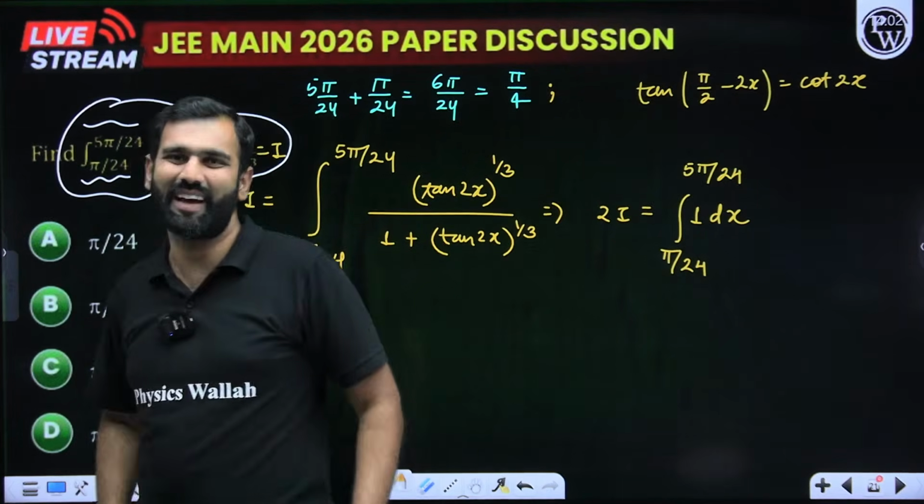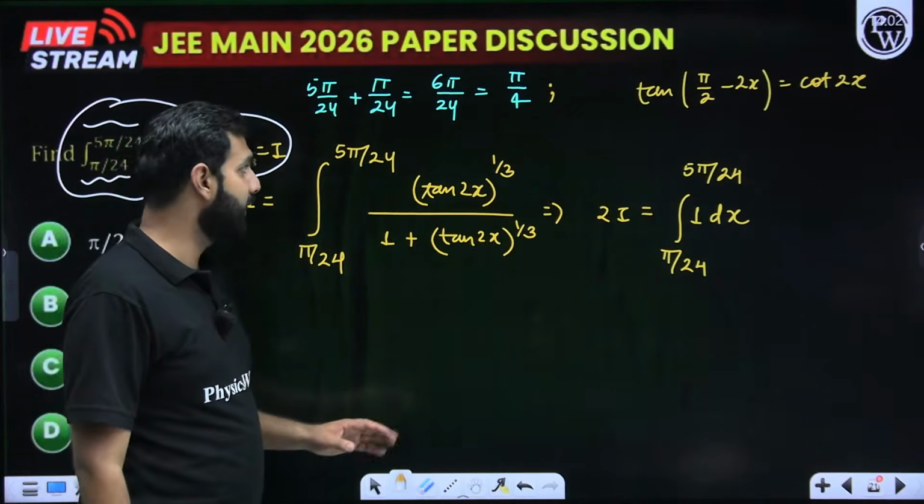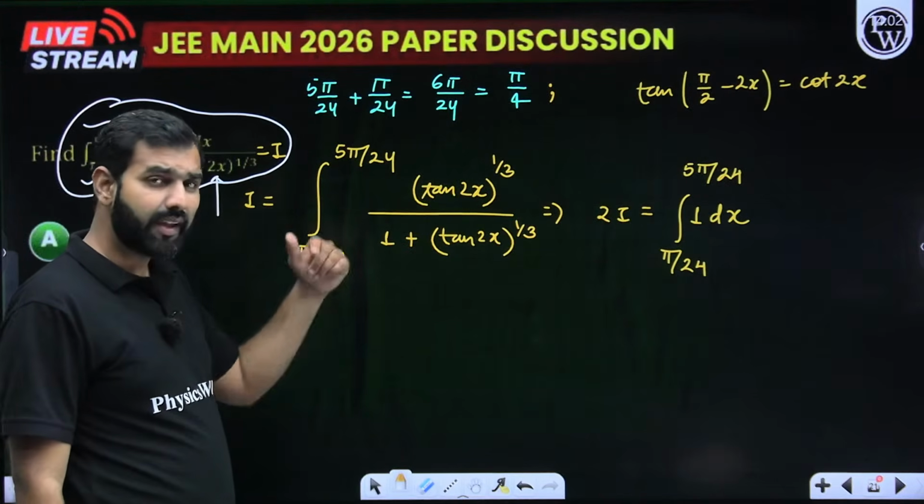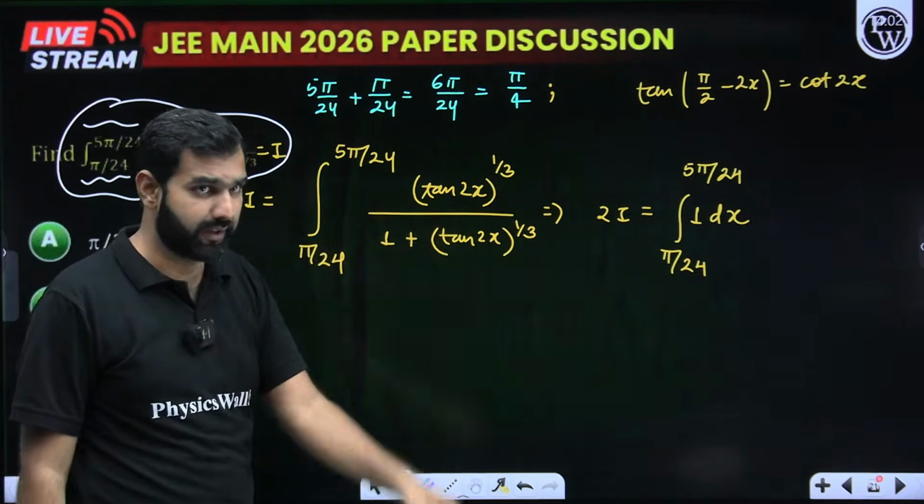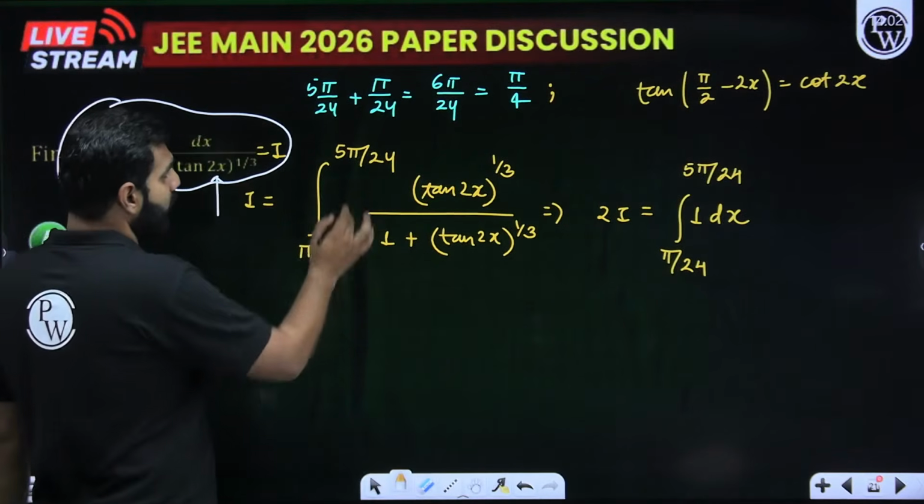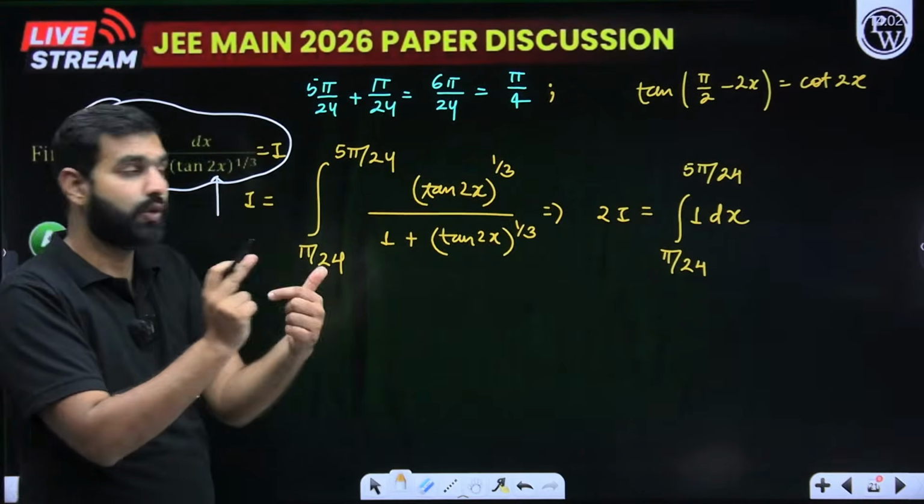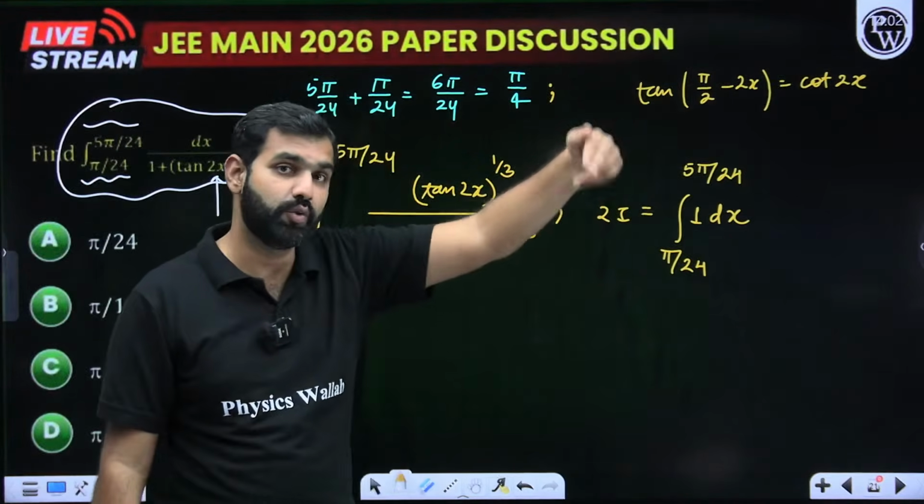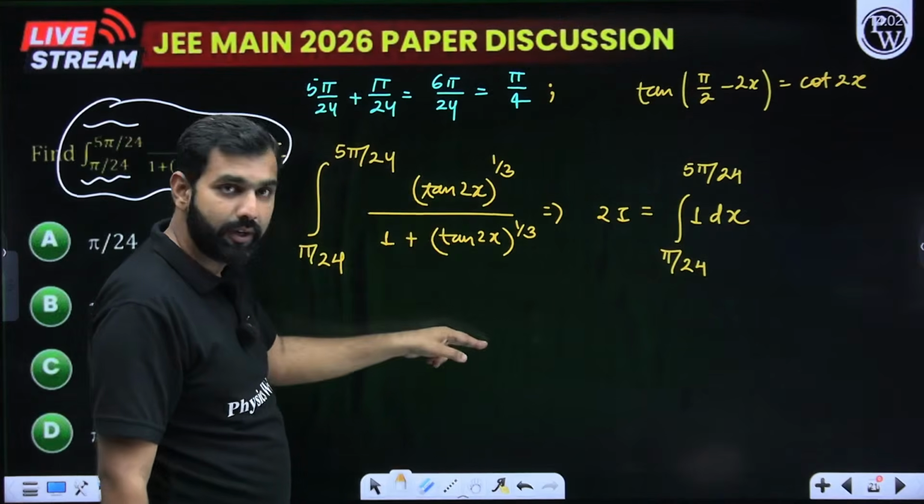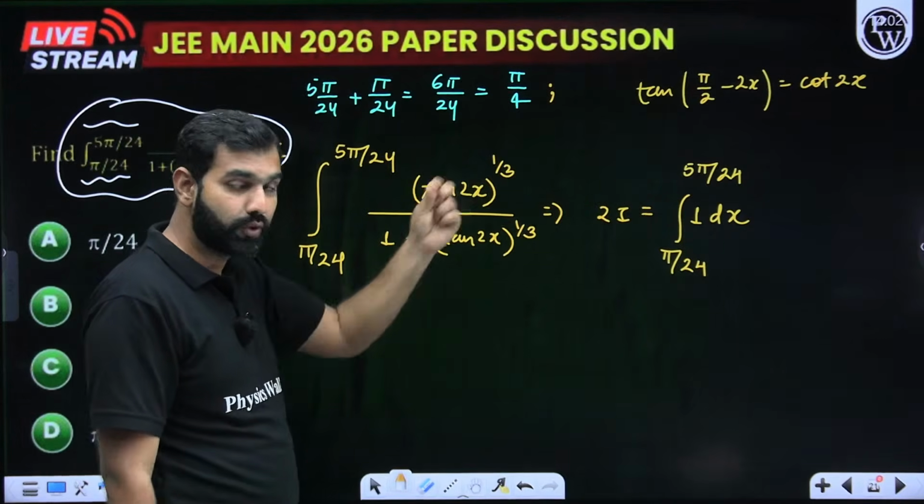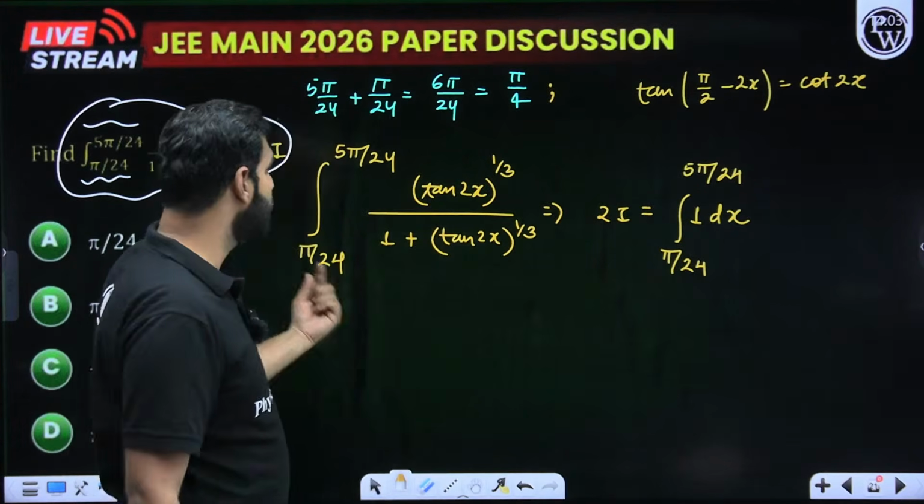what I clearly know is that here I'm using the f of a plus b minus x King's property. So I'll replace pi by 24 plus 5 pi by 24 here. So this tan 2x becomes cot 2x. Cot 2x is 1 upon tan 2x. So 1 upon tan 2x, take the LCM, and that tan 2x goes in the numerator. I hope you're understanding it. So this is also I.